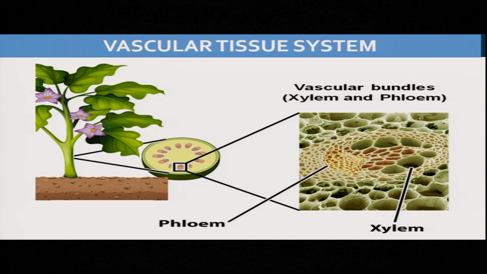Okay. Yes, and the second type is vascular tissue system. You have already read about vascular tissue system. It consists of xylem and phloem. Already you have gone through that.